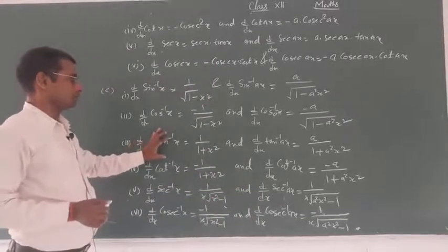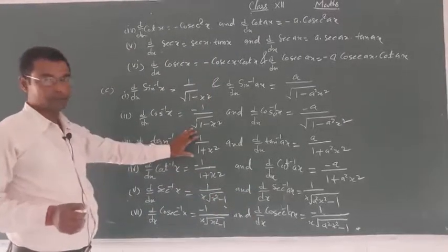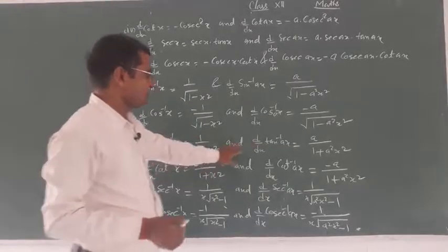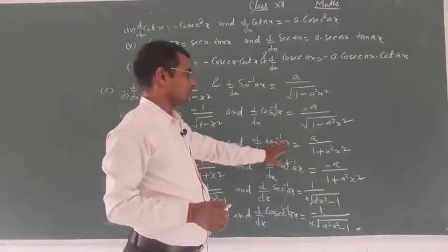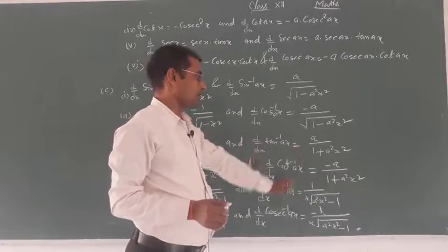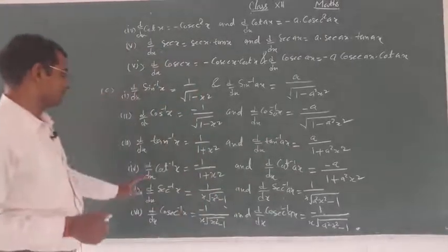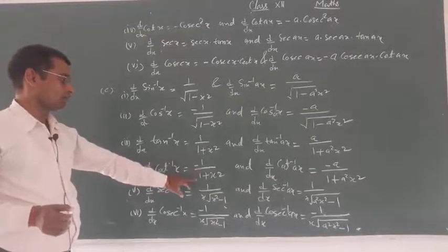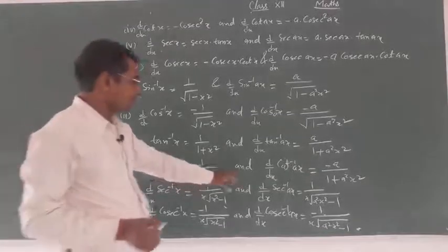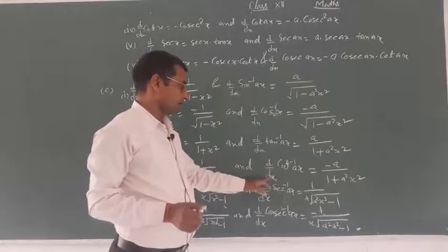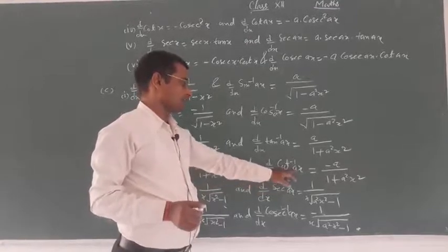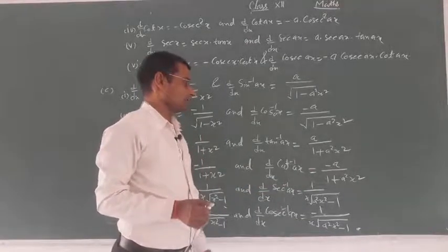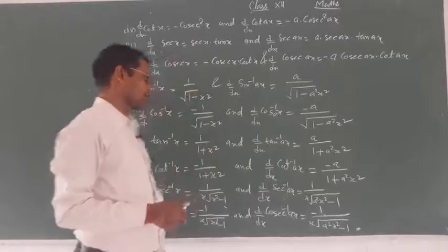Derivative of tan inverse x is 1 upon 1 plus x square. Derivative of tan inverse ax is a upon 1 plus a square x square. Derivative of cot inverse x is minus 1 upon 1 plus x square, and derivative of cot inverse ax is minus a upon 1 plus a square x square.